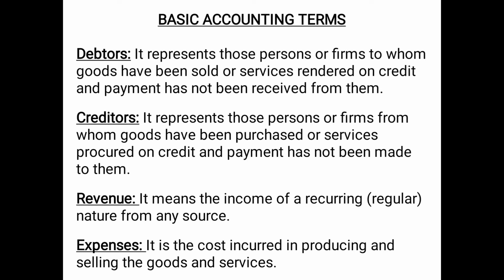Then the third item is the revenue. Revenue means the income of a recurring, that means regular, nature, which keeps on occurring again and again, from any source, from any way. Expenses are the cost incurred in producing and selling the goods and services. Whenever goods are manufactured and sold and whatever services are rendered, the money spent on producing and selling such goods and services is known as expenses.